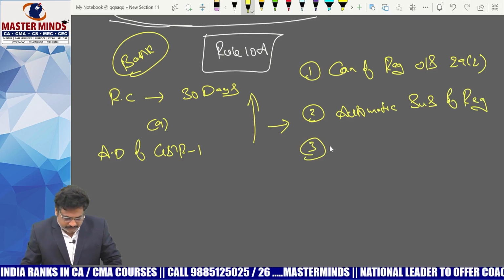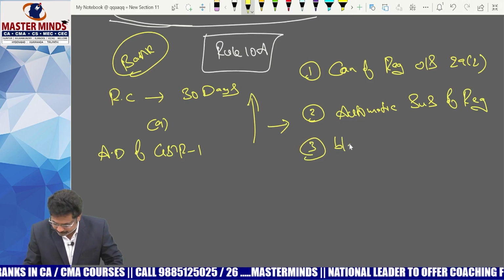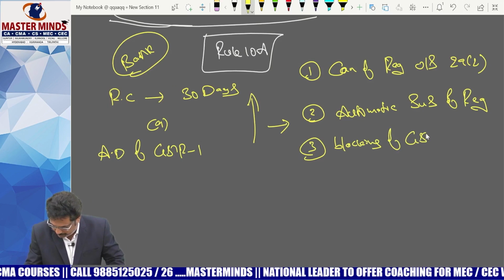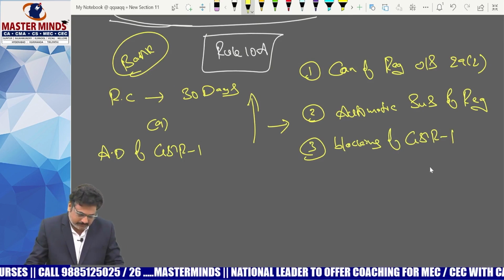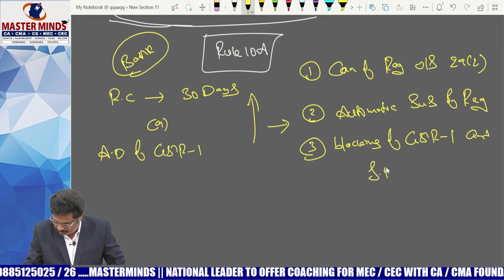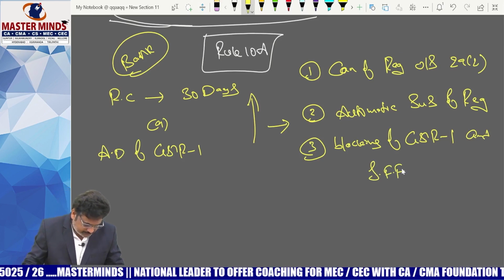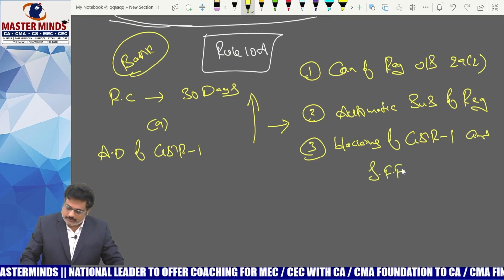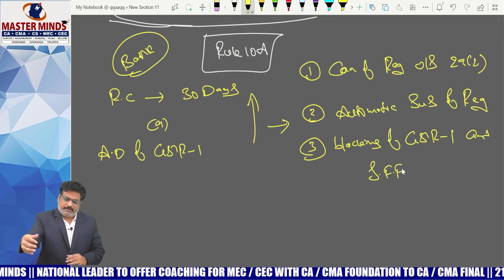Third one is blocking of GSTR 1 and invoice furnishing facility. So these are the consequences if any default occurs.